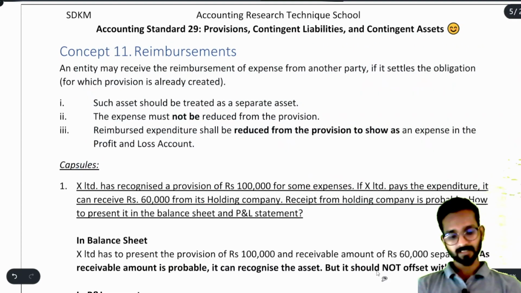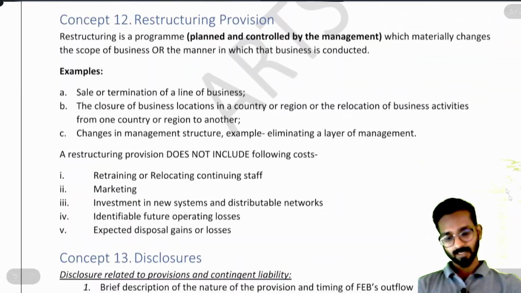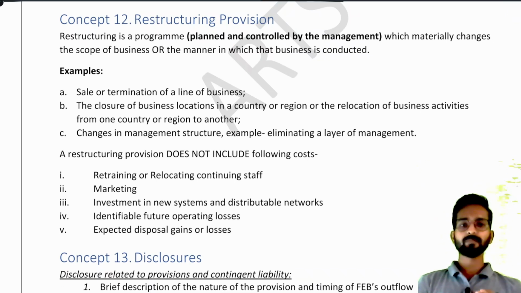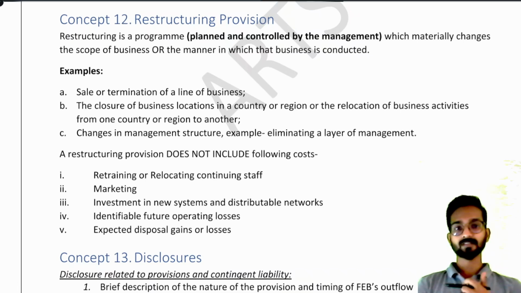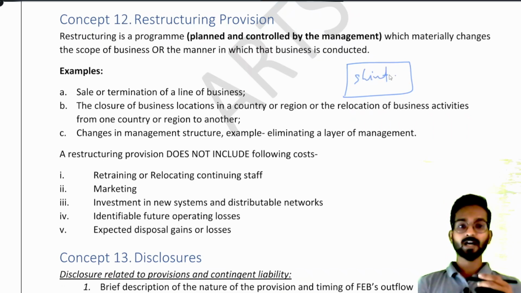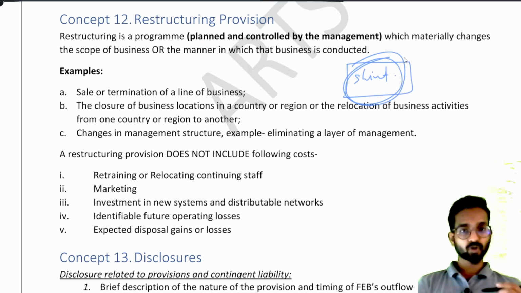Now, after this we have the last concept, last two, which are restructuring provision. What is restructuring? Whenever the management of the company is thinking that we will change the scope of business, we will change the line of the business. Say suppose we are in the shirt manufacturing industry. Now suppose the management says we will change our manufacturing process. Now we will not produce shirts, we will produce jeans or t-shirts. It means I am changing the entire line of my business, the entire scope of my business.